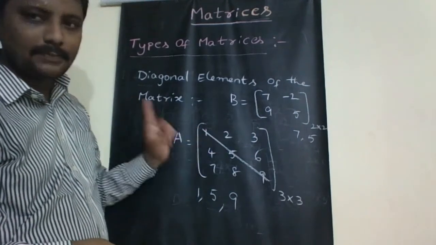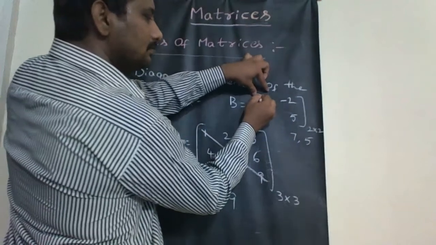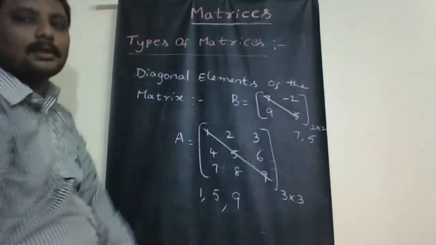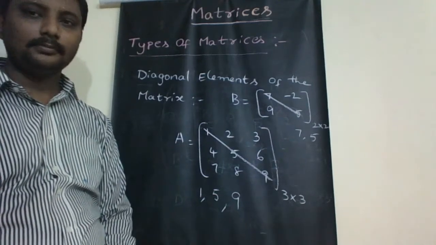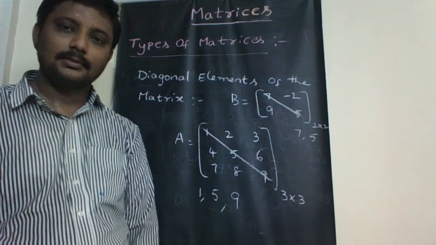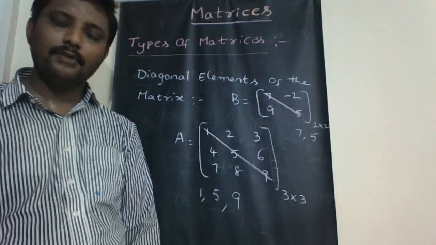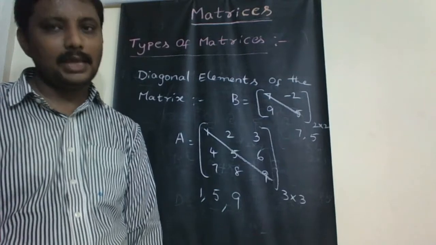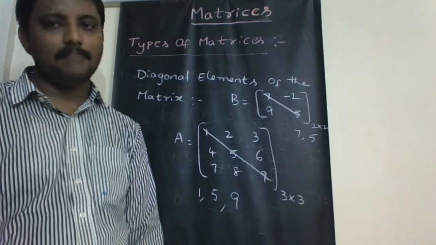So it is the principal diagonal of the matrix. Once again, the definition of principal diagonal: in a square matrix, the line which passes through the diagonal elements is called the principal diagonal of the matrix.